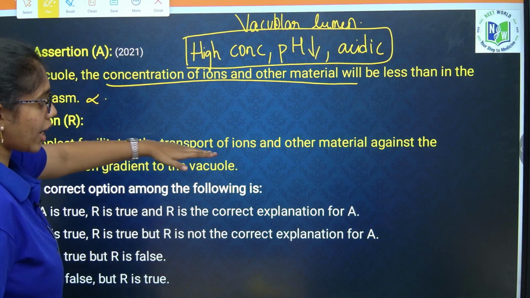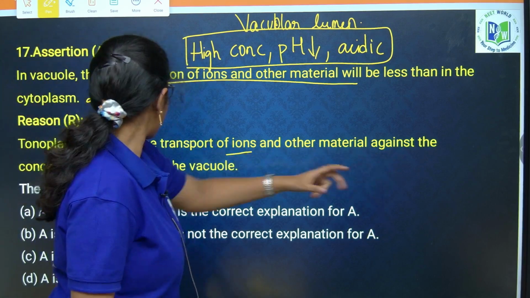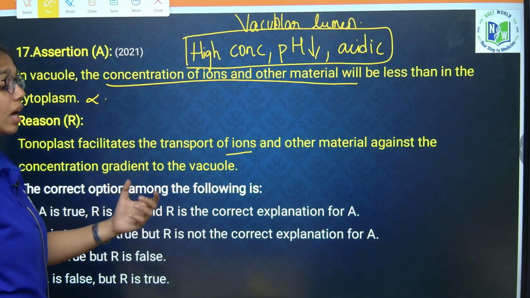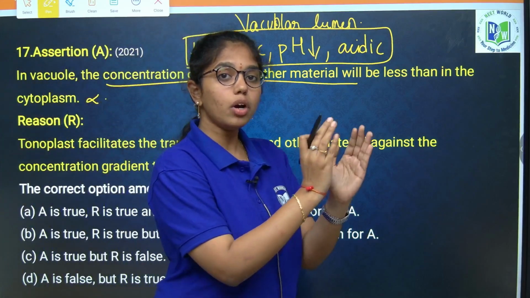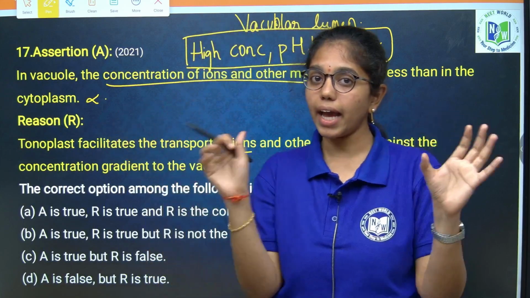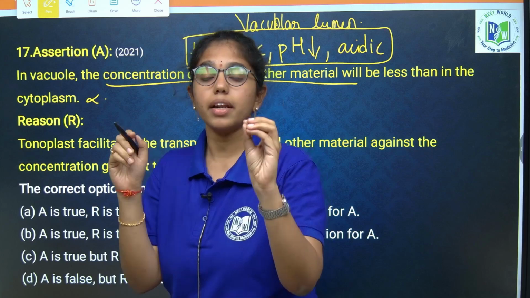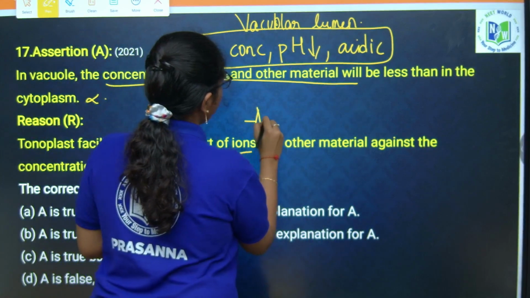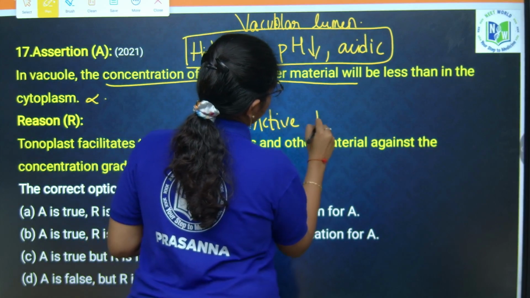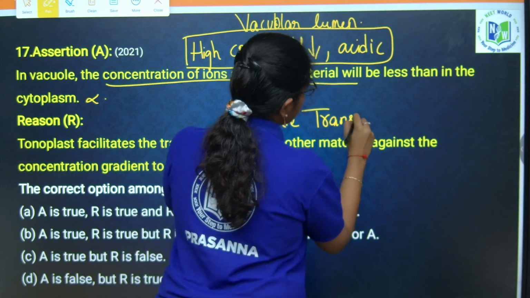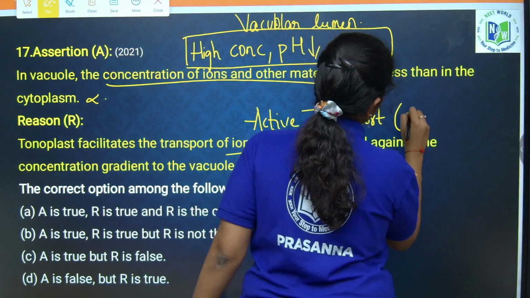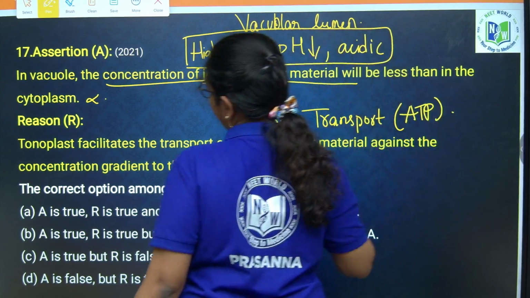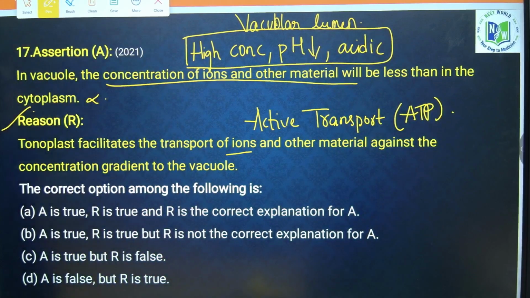Tonoplast facilitates the transport of ions and other materials against the concentration gradient. In cytoplasm the concentration will be low and in the vacuole the concentration will be high. So the movement is against the concentration gradient, which is called active transport, which requires ATP. Clear? So, reason is true, assertion is false, then it will be option D. Next question.